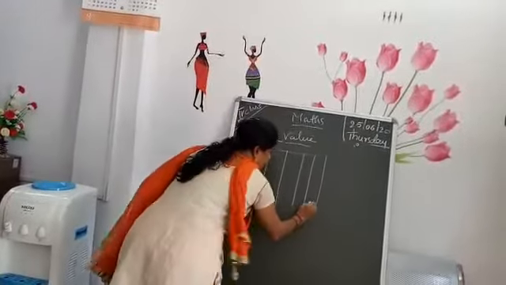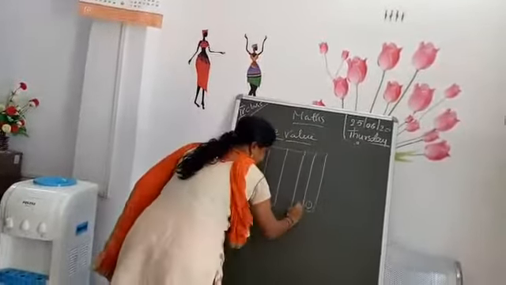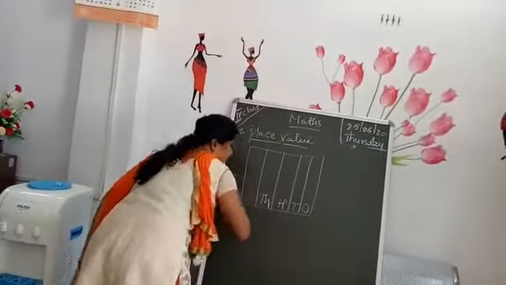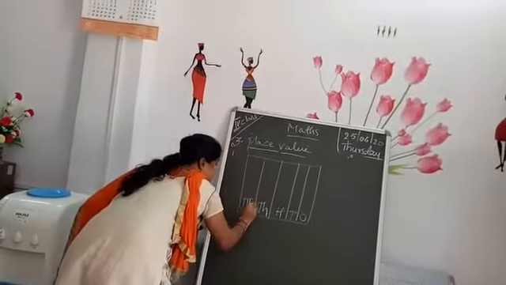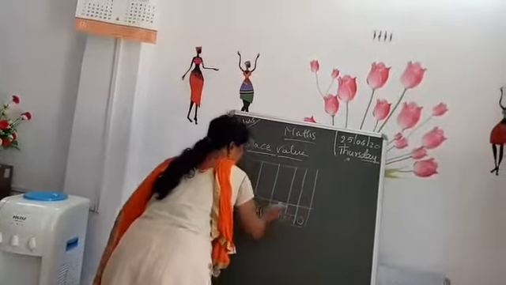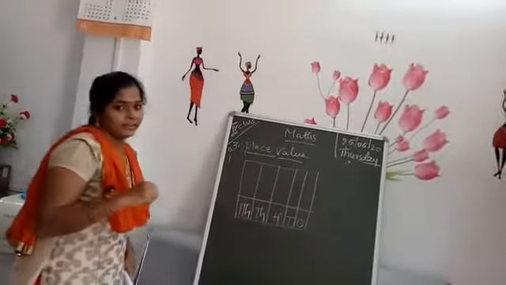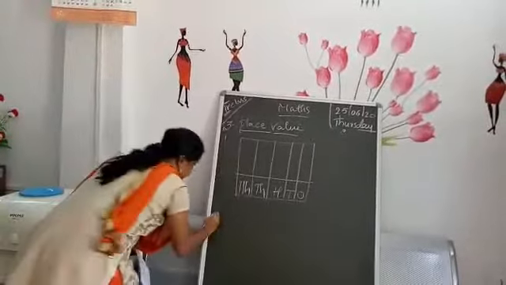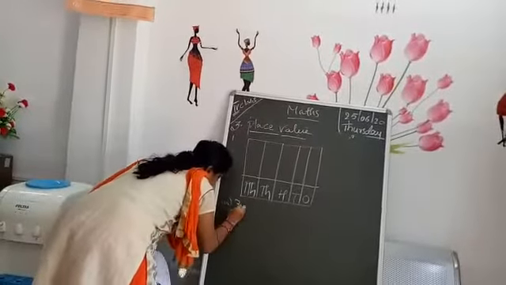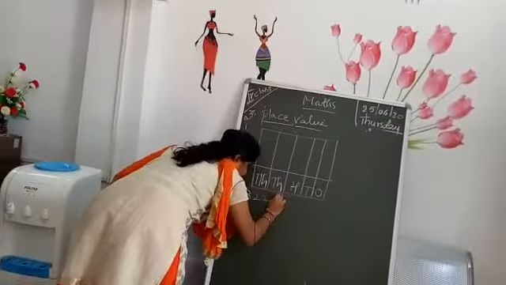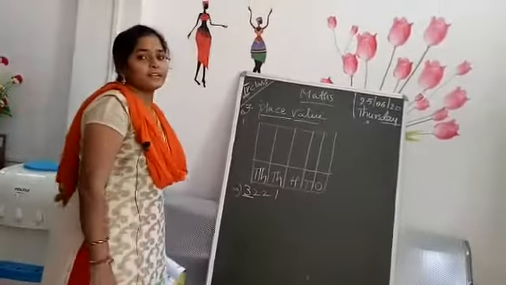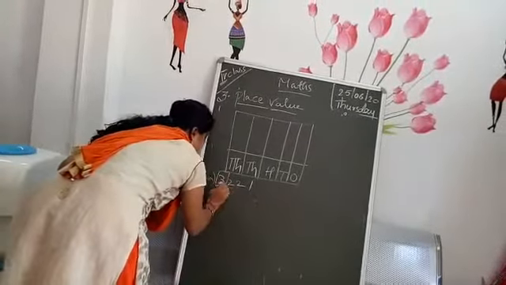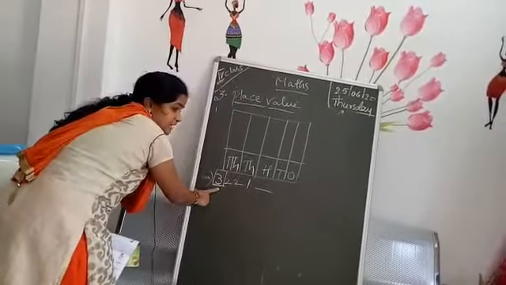Okay, listen. Ones, tens, hundreds. Yes or no? Next, thousands. And the next place value is 10,000s. These are the important things you learned in the previous class. With this only we have to write the place values now. They gave the first one, 3,221, and they colored the 3 in pink. Yes or no? So how will you write this place value?